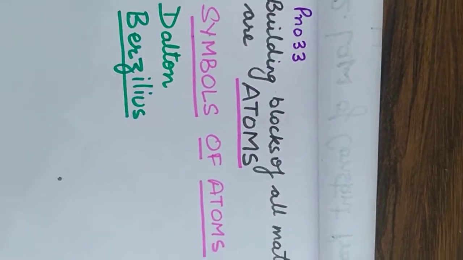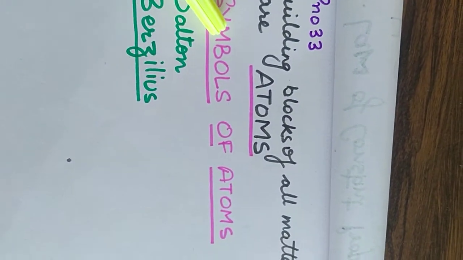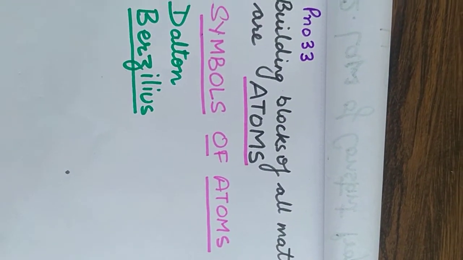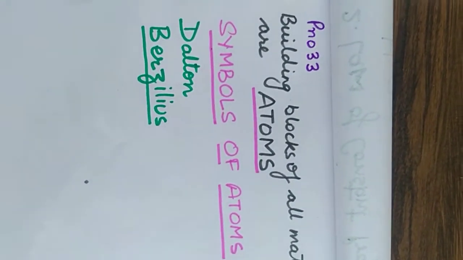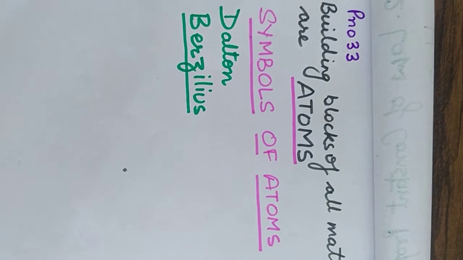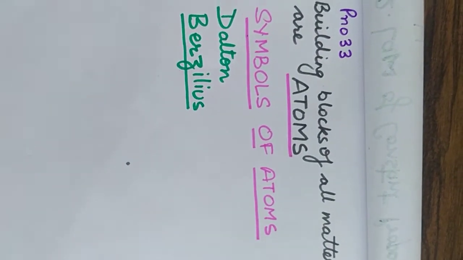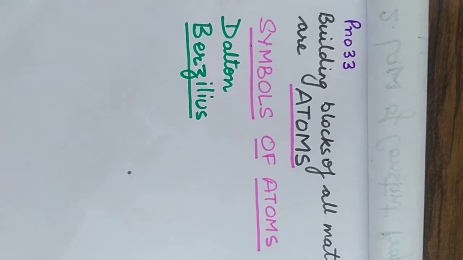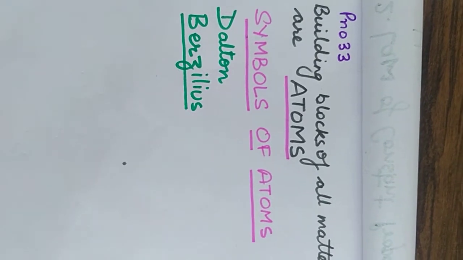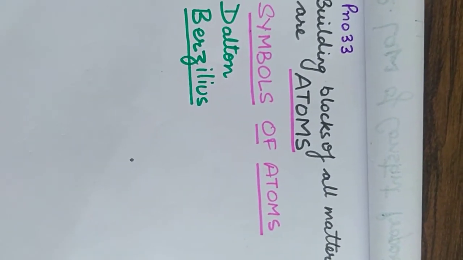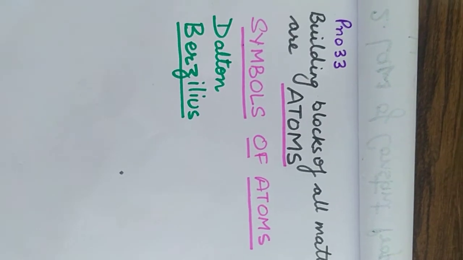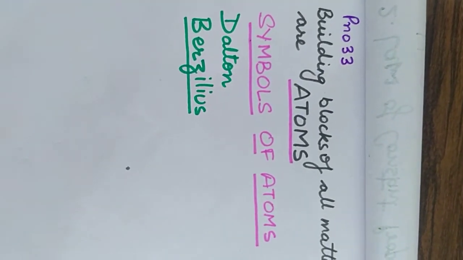So students, now we will start the main topic, symbols of an atom. What are symbols? Symbols are shorthand, you can say abbreviation or shorthand of any atom or element. For example, if you have to write any reaction, so it is very difficult to write hydrogen in words.